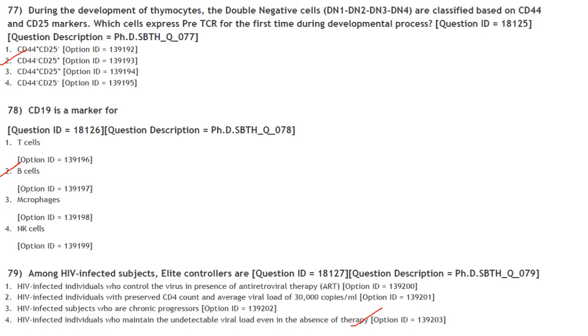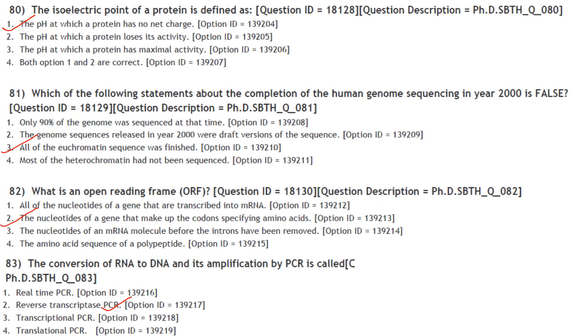CD19 is a marker for B cells. Answer is option 2. Among HIV infected subjects, elite controllers are. So they are HIV infected individuals who maintain undetectable viral load even in the absence of therapy. Answer is option 4. The isoelectric point of a protein is defined as the pH at which the protein has no net charge. Very easy question.